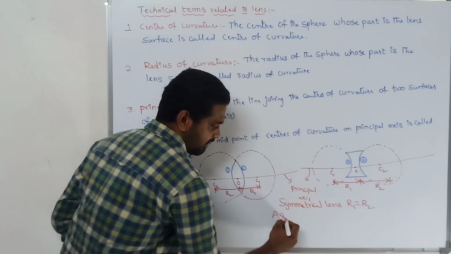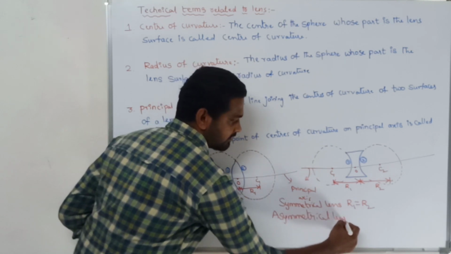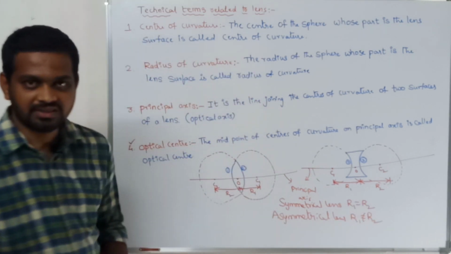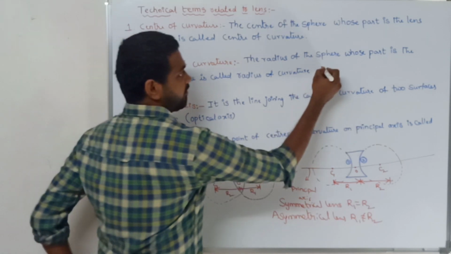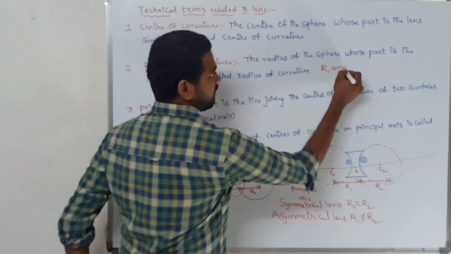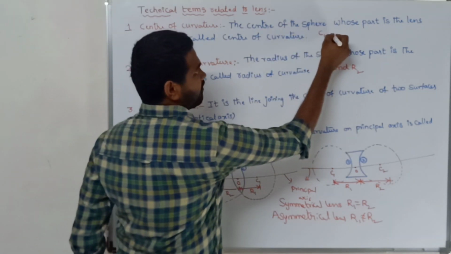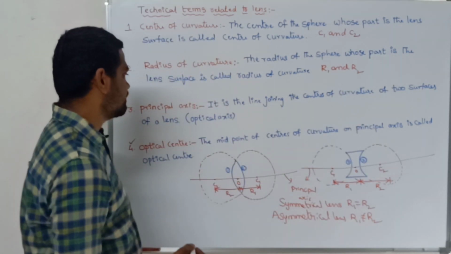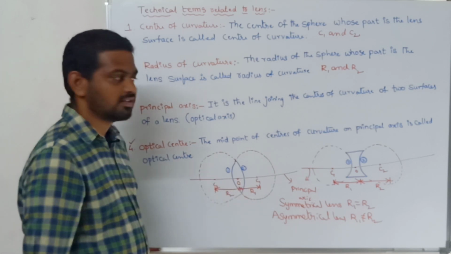For an asymmetrical lens, R1 is not equal to R2. Is it clear? The radii of curvature are denoted by R1 and R2. In the similar way, the centers of curvature are denoted by C1 and C2. Coming to the principal axis, the line joining the optic center to the center of curvature is called the principal axis.